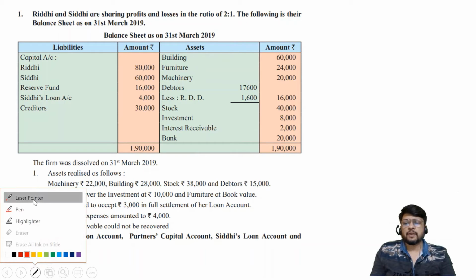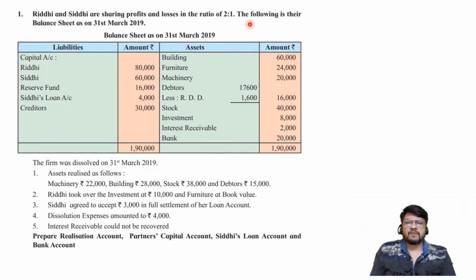Let me use my laser pointer. In the transfer stage we are going to consider only these values. We will ignore any value which is given in the adjustment. And thereafter, when we are going for realization stage, we will consider these values. We will ignore the values which are given in the balance sheet. So this point to be kept in mind. Book value means balance sheet value and agreed value means adjustment value. Stage 1, transfer stage, you should consider book value, that is balance sheet value. Stage 2, realization stage, you should consider agreed value, that is adjustment value. These are the basic points to be kept in mind.